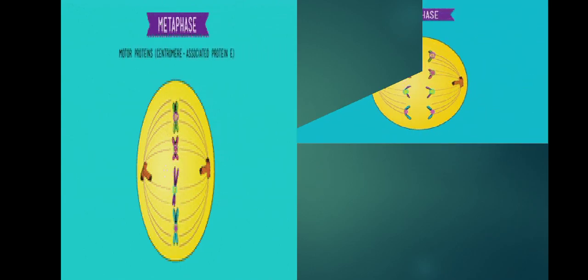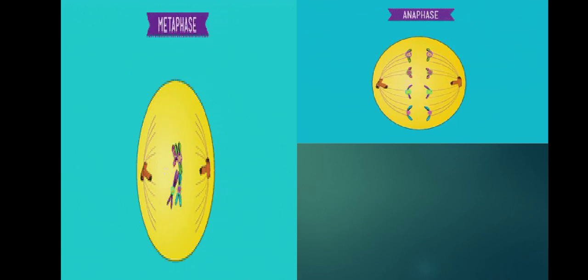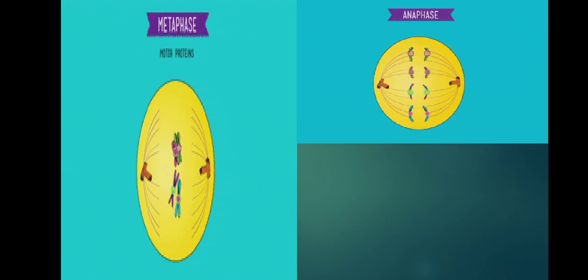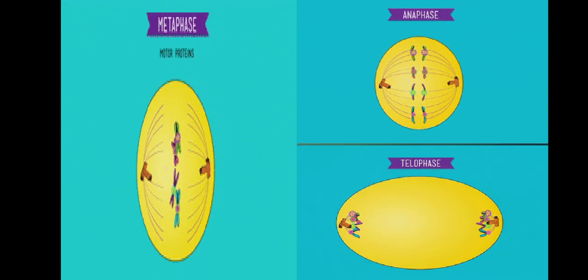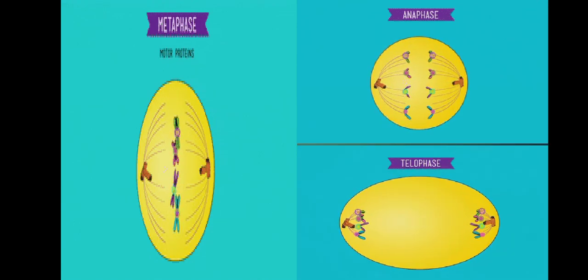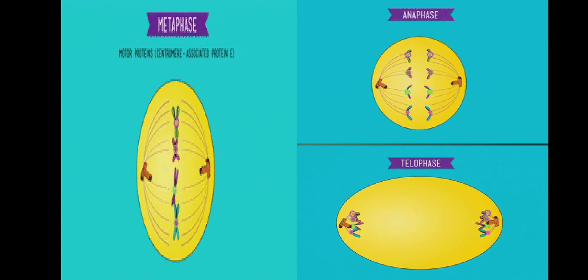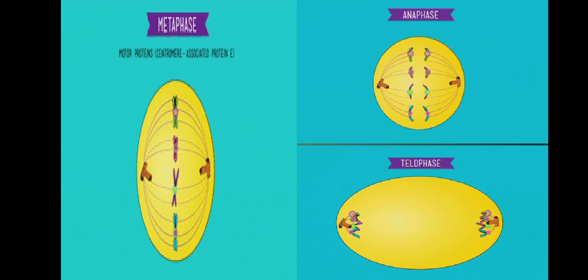As metaphase continues, the cell partitions into the 2 daughter cells. Next is the anaphase. In anaphase, chromosomes break at centromeres, and sister chromatids move to opposite ends of the cell. Next is the telophase. As you can see in the picture, in telophase, a nuclear membrane forms around each set of chromosomes to separate the nuclear DNA from the cytoplasm.